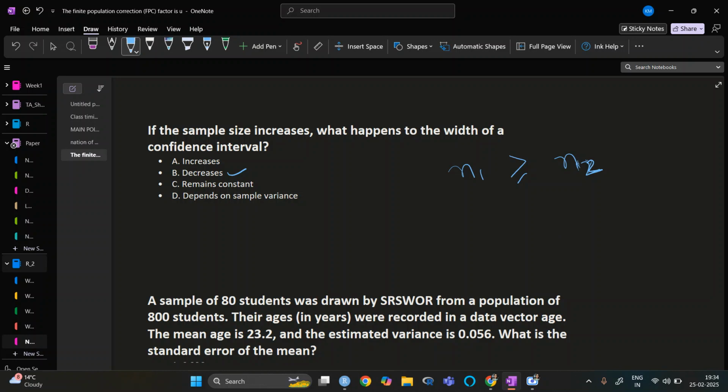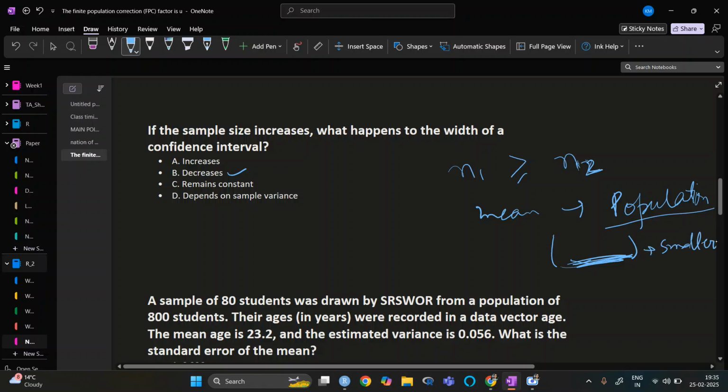In the time of increasing, the sample mean reaches the population mean, which means the estimate for the confidence interval becomes smaller.